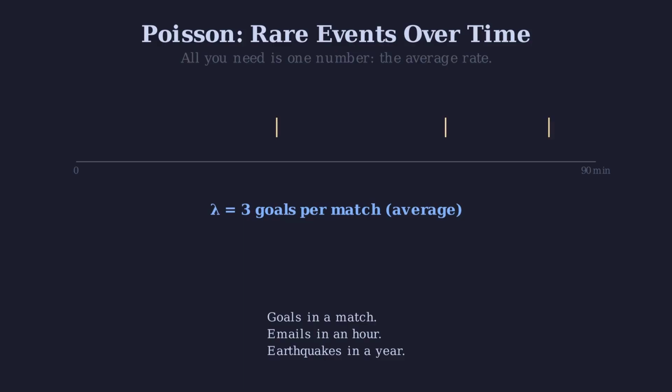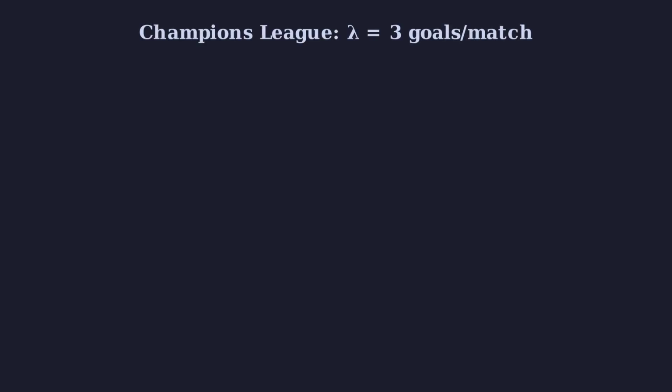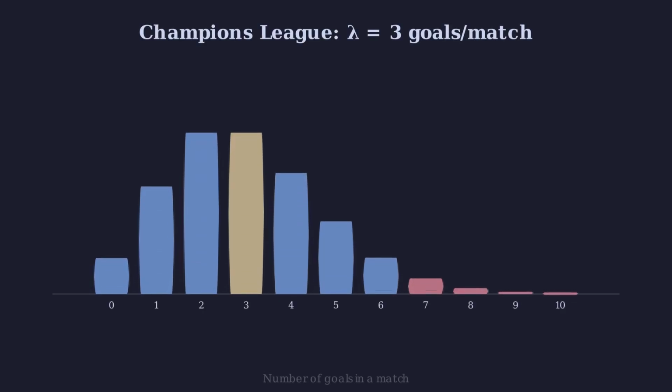All you need is one number, the average rate. Champions League matches average around 3 goals per game. From that one number alone, Poisson tells you everything else. The probability of 0 goals in a match, about 5%. Of exactly 3 goals, about 22%. Of 7 or more goals, about 3%.